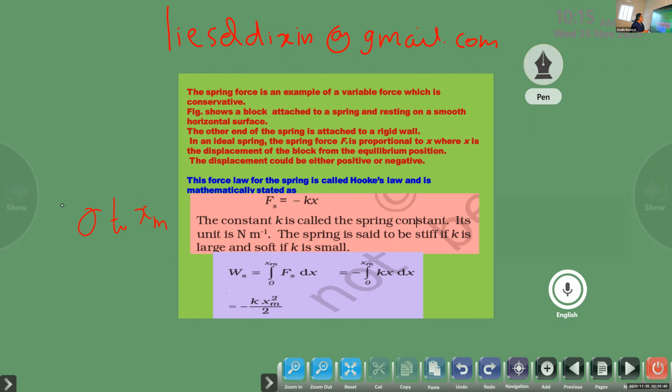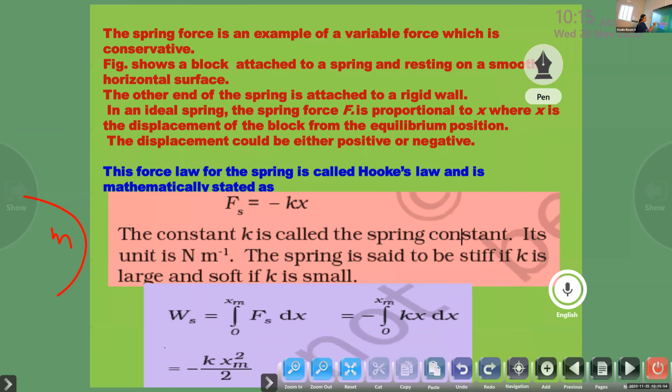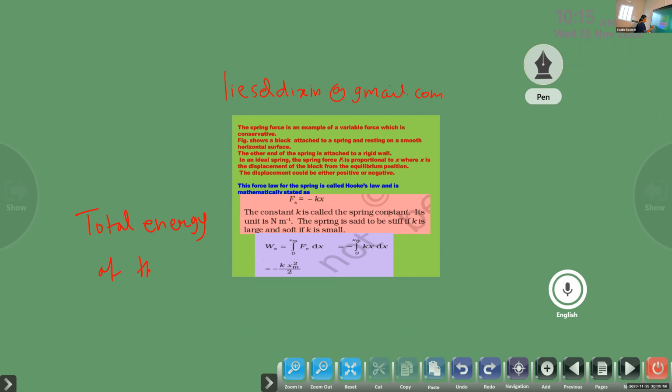By taking the magnitude of total energy of the spring, we can write, magnitude means we don't take the negative sign because we are taking modulus.